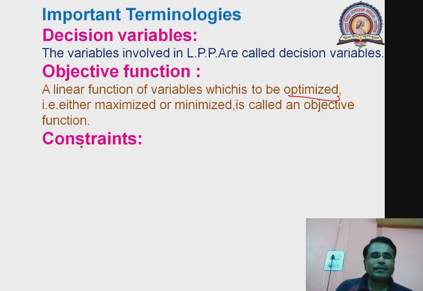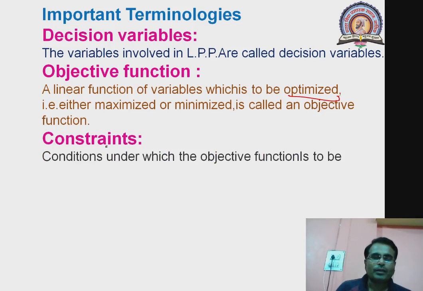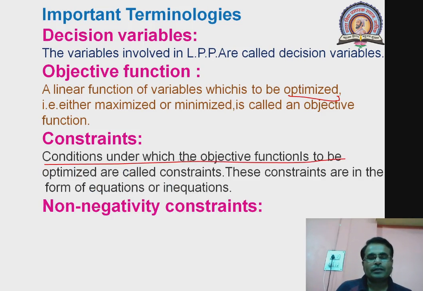We have seen there were restrictions on carbohydrates and proteins, how much they required minimally, how much they required maximally, how much availability. All those things are taken into consideration as restrictions. So the conditions under which the objective function is to be optimized are called constraints. Okay, and these constraints are in the form of equations or inequations. We have seen greater than or equal to, those are inequations.